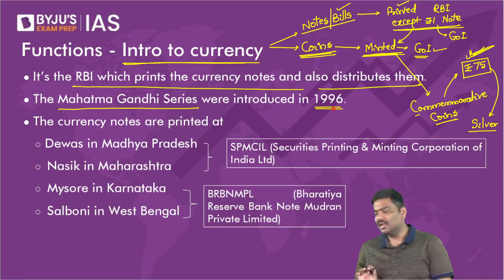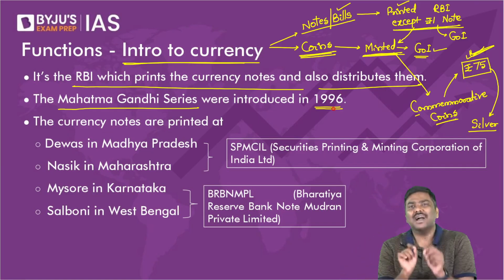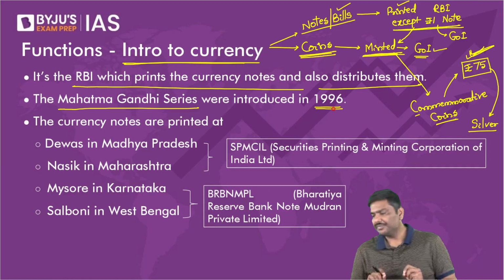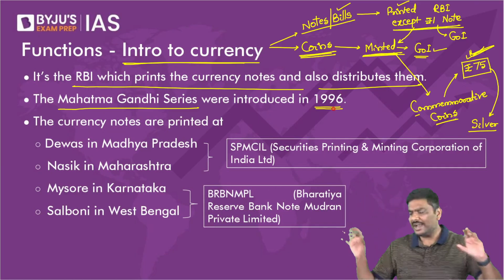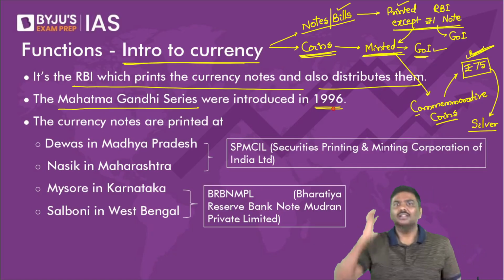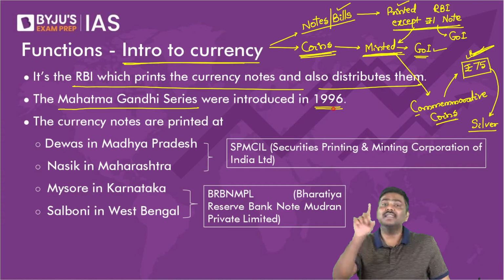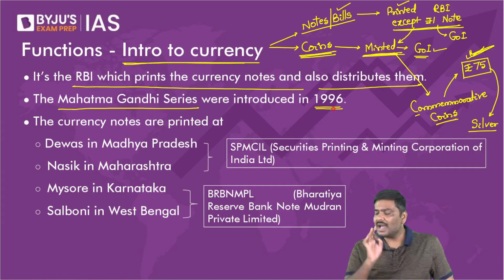Please take it out. Open it and see. Can you see the photo of Mahatma Gandhiji on the currency note or not? These are called Gandhi series notes.